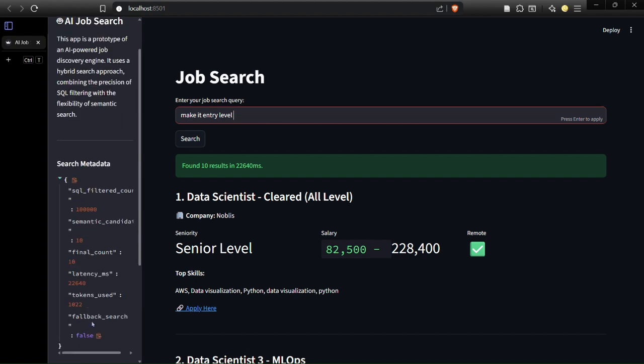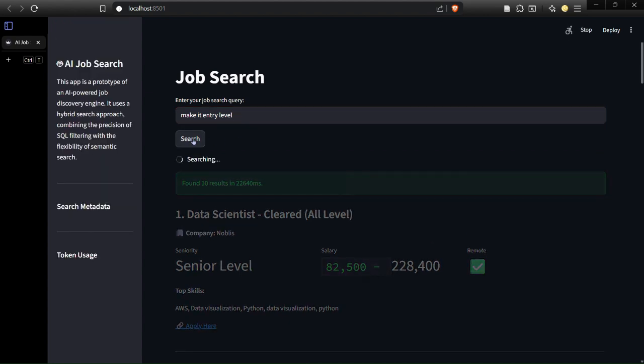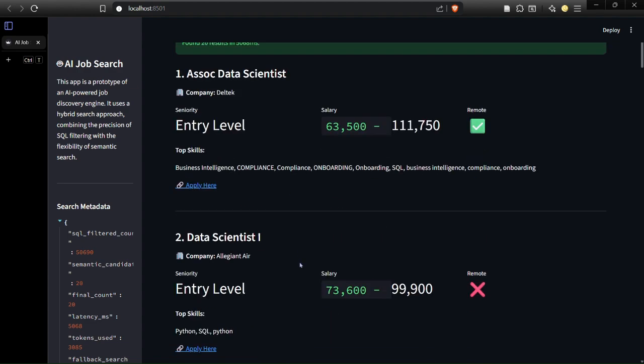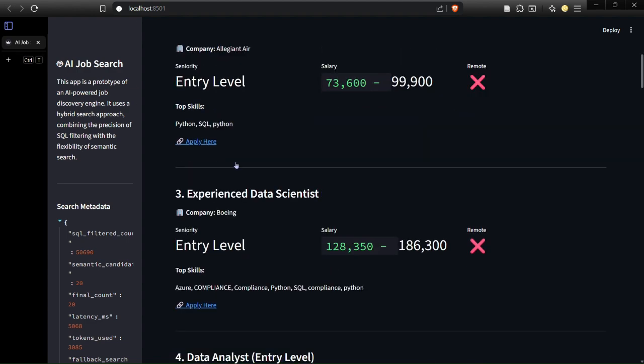Fallback search basically means that when our LLM parser fails, we fall back to semantically matching with every job, which is time-consuming, but it's a fallback that I've thought of with constant time. It did not use that because the SQL filter did work. Now we make it entry level, and we can see many entry-level jobs have now been displayed.